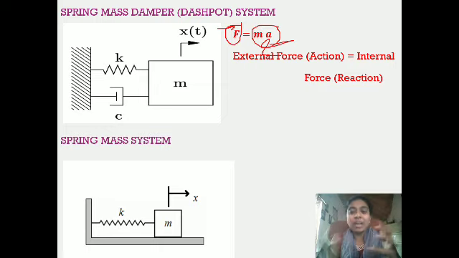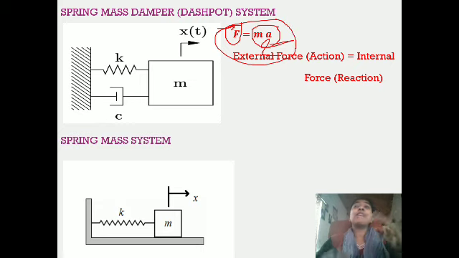What is the mass? If mass is increased, the acceleration of the body can be reduced. See, what is the meaning of this? F is equal to MA. If you have a larger mass, when a force is acting on a system, the acceleration, the vibration of the body will be reduced. That is the meaning of that.